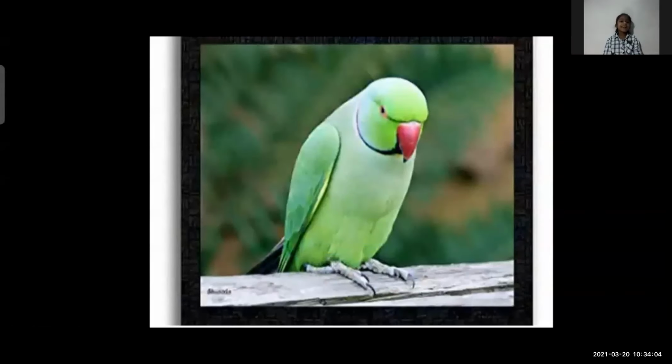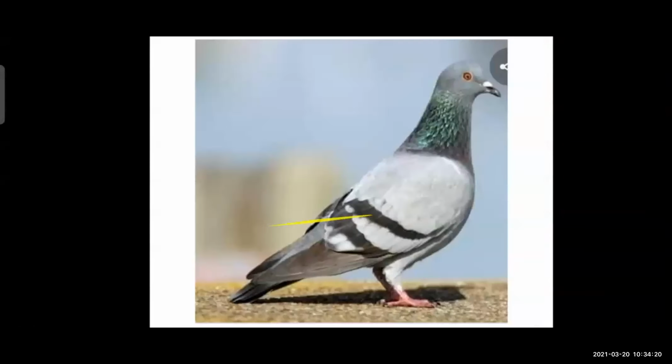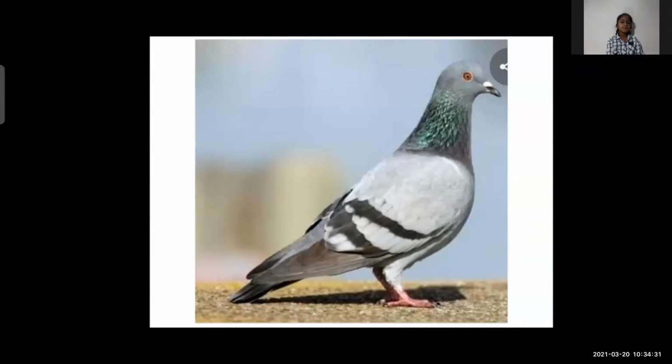Next one is parrot. Yes, this is a parrot. The sound of the parrot is called screech and squeak. It is also called mitu mitu. This one is a pigeon, Kabutar. Yes, it is called pigeon. The pigeon sound is guturgu, guturgu. Good. Okay. Next one.